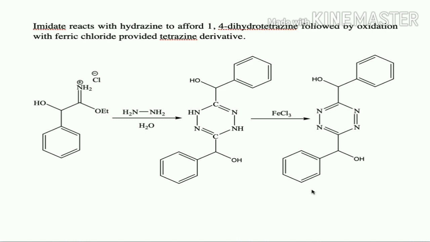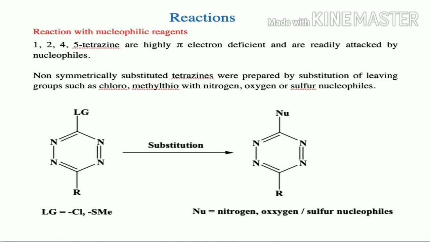Here the difference is only the starting material. In the previous case, we have taken nitriles. Here we have taken imidate. So those are the important methods of preparation of 1,2,4,5-tetrazines.